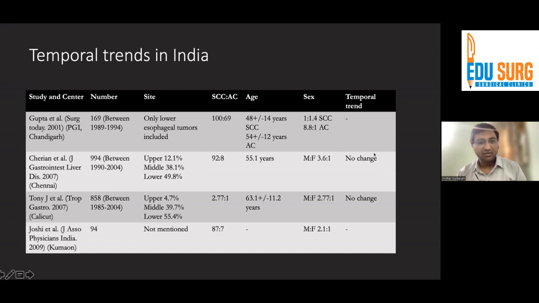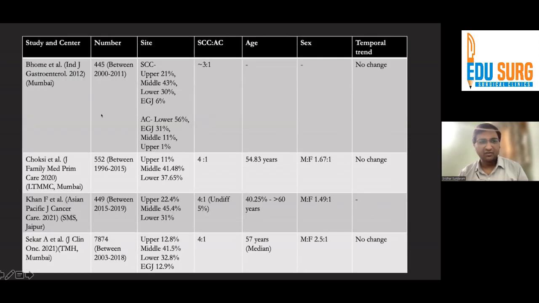They looked at the temporal trend between 1990 and 2004 between adeno and squamous. They found no change. Again, from Calicut, no change in temporal trend. This is data from Kumaon, where the site was not mentioned, but if you look at the paper, a large number were lower esophageal. So again, predominantly squamous. Again, if you look at data from Mumbai, this is from Hinduja, they found no change in the temporal trend. If you look at data from Sion in Mumbai, again, no change in the temporal trend.